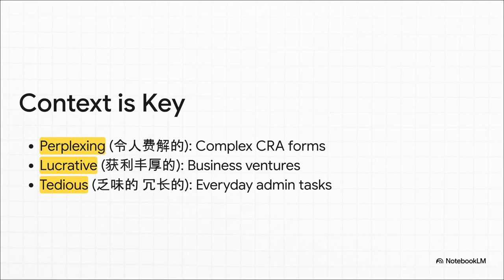Let's apply these next ones to daily Canadian administration. Perplexing. Perplexing. 令人费解的. Lucrative. Lucrative. 获利丰厚的. Tedious. Tedious. 乏味的，冗长的. The crucial point here is context, right? Think about reading passages in Reading Part 4 involving viewpoints on navigating complex CRA tax forms. That's perplexing. Or, if you're describing everyday Canadian workplace dynamics, you might describe a specific administrative task as tedious, or maybe a new business venture as lucrative.